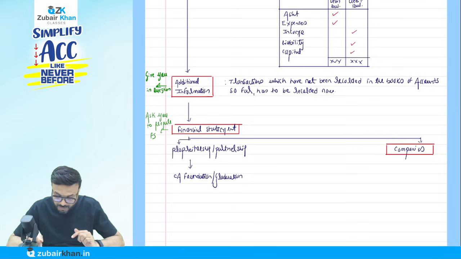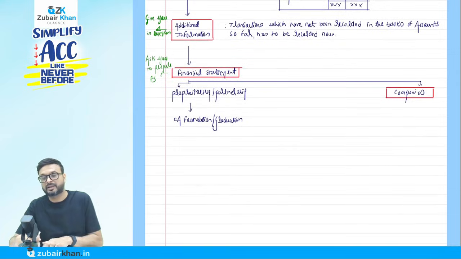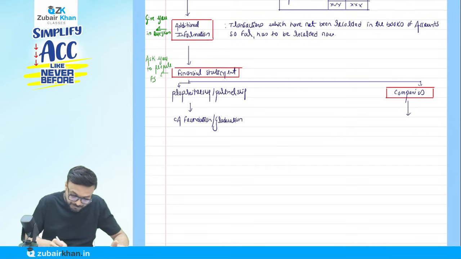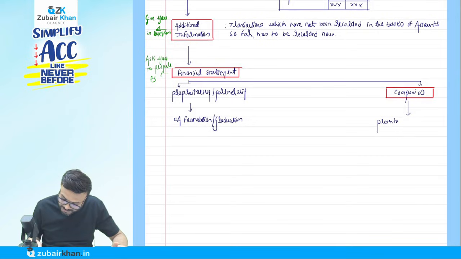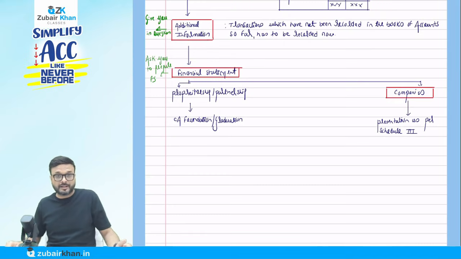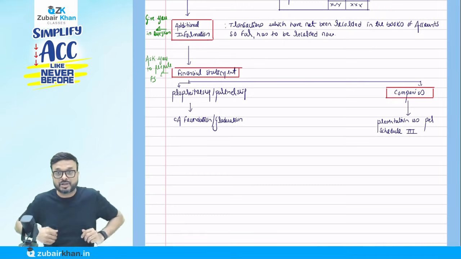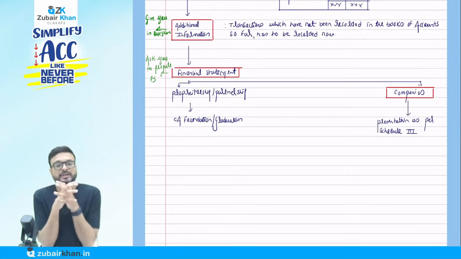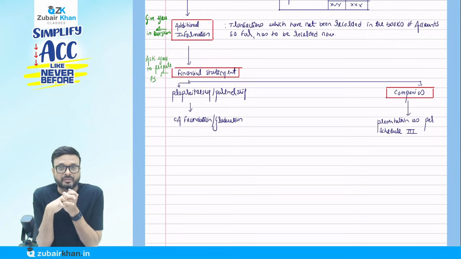But they are talking here about the financial statements of companies. So when it comes to companies, we have to do the presentation as per Schedule 3 of the Companies Act. So what is going to happen now? They are saying we have to present the financial statement as per Schedule 3 of the Companies Act. What does it mean when we say Schedule 3?